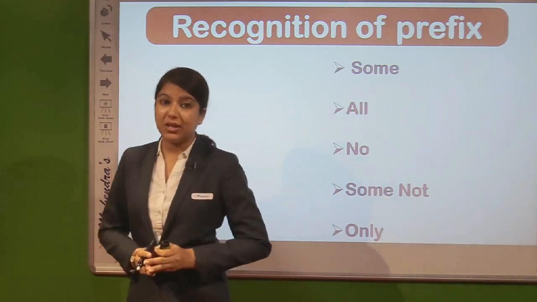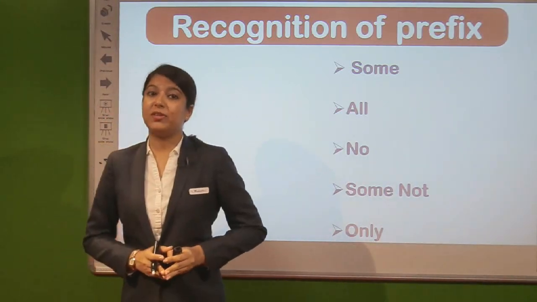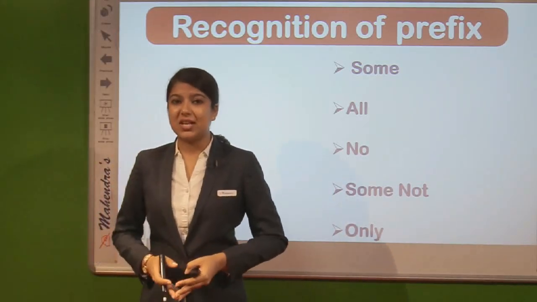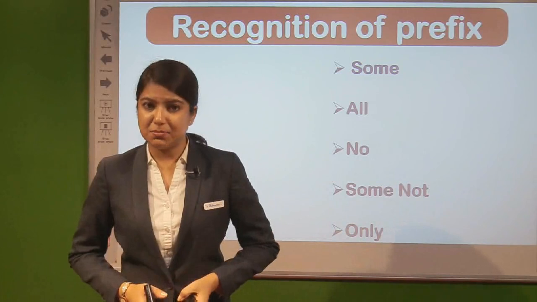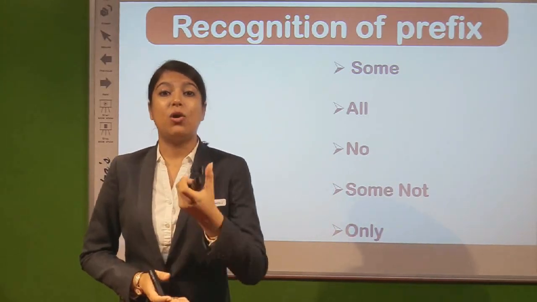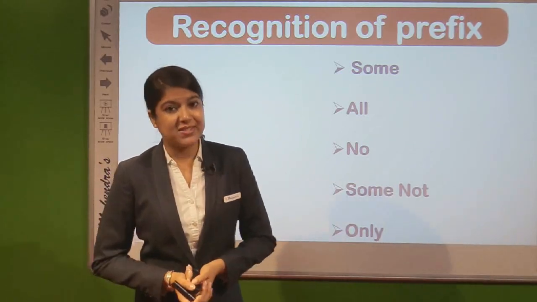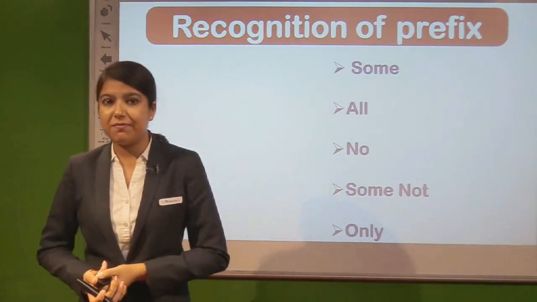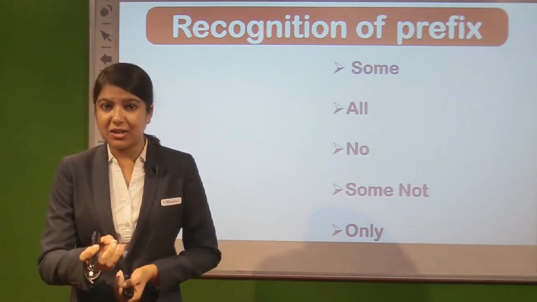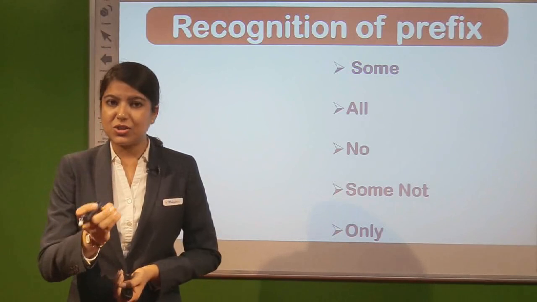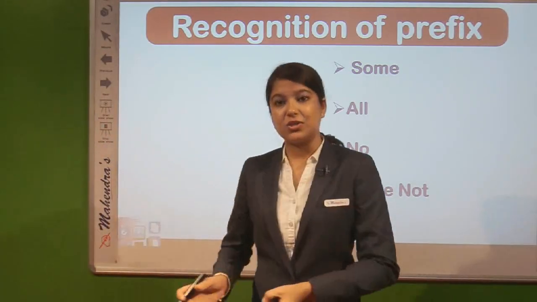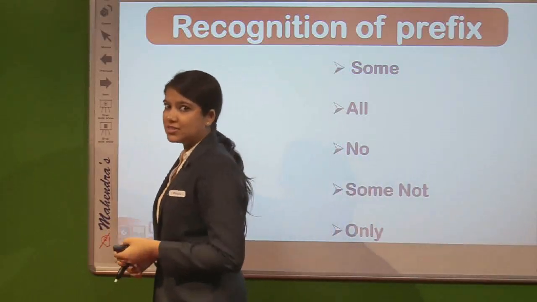You have to be sure with the prefix part, which words are used in the statements, or for making the statements. Recognition of prefixes is the part where we come to know that this statement makes sense because of these prefixes shown on the screen.